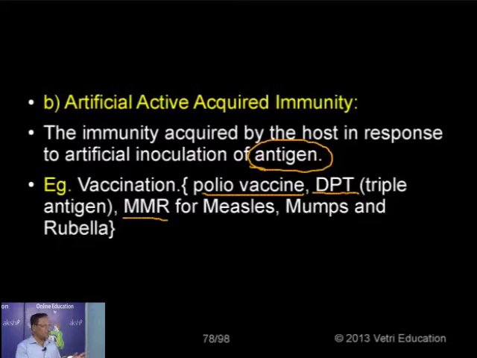So these are all the methods by which we are imparting artificial active immunity by means of vaccination or inoculation. If a person develops immunity, then it is called artificial active immunity, and it is lasting forever. It is also based on the fact that the immune system has memory power.